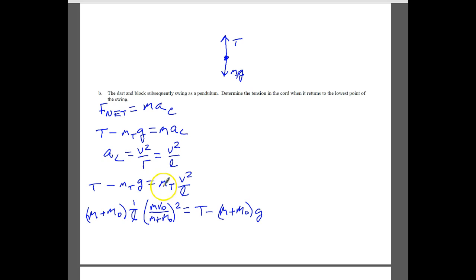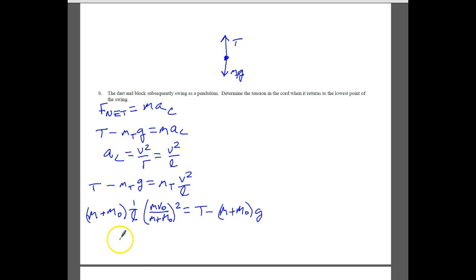So here's that total mass. We really just flip this, so total mass goes here. We've got L on the bottom, so we're going to just go ahead and put 1 over L, because our v from the previous part of the problem is a little bit more complicated. And then we just have T minus, and then here's the total mass times the gravity.